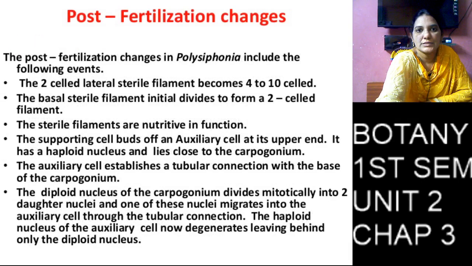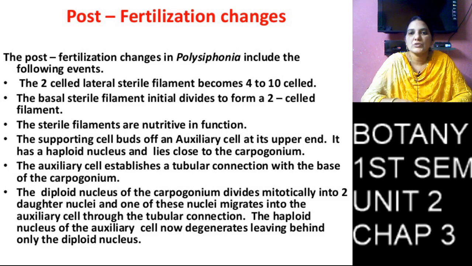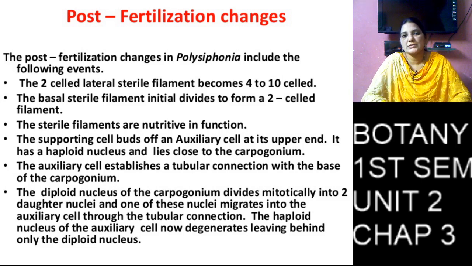The zygote is in the diploid stage, so it does not undergo meiosis division. It undergoes mitosis division.